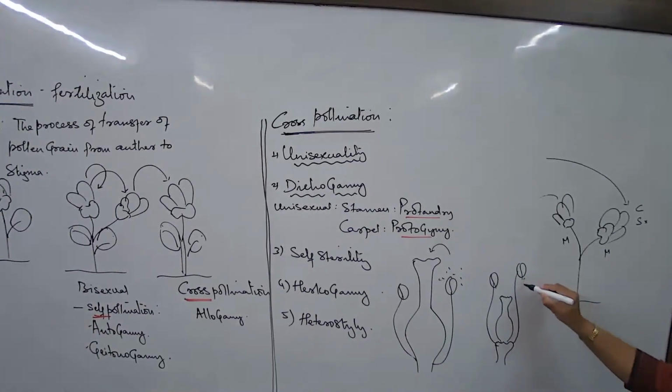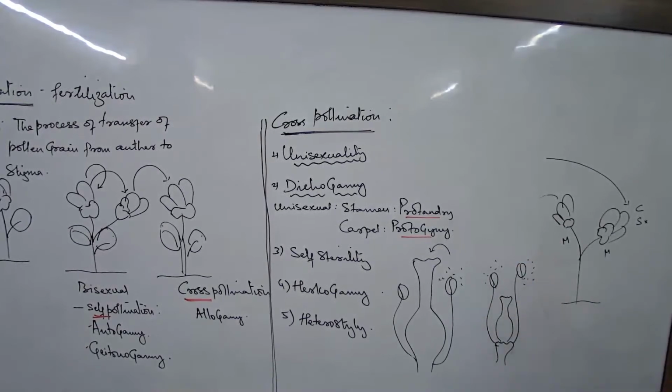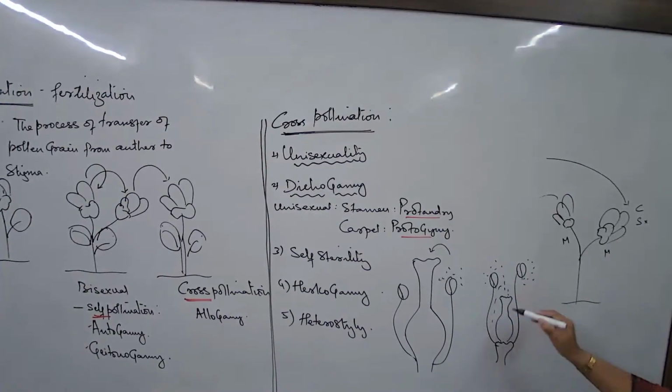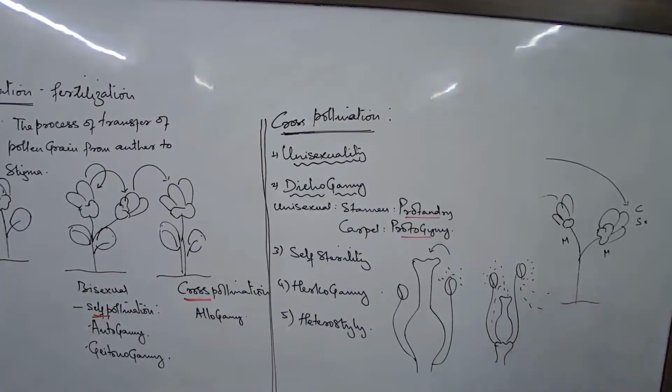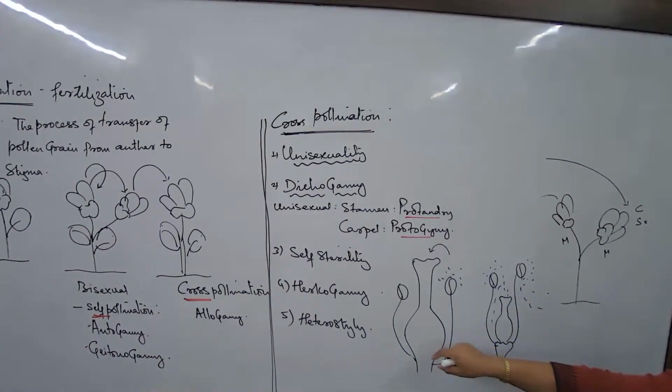This anther is producing a large number of pollen, but the stigma is at a much lower height. Some of them will of course fall on the stigma, some of them will get lost, some of them will be carried away. So though the anther is producing a large number of pollen, is it that the maximum of them come in contact with the stigma and increase the chances of fertilization? No. Again, the chances of fertilization are less.